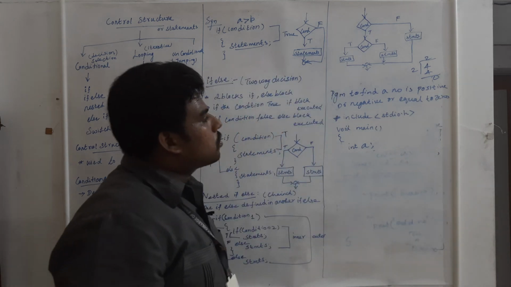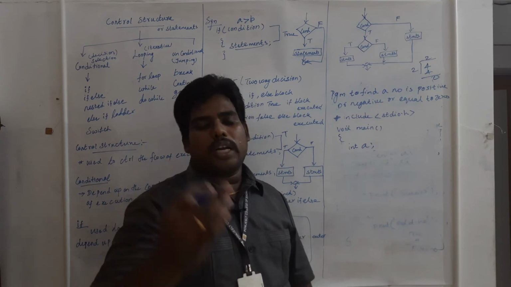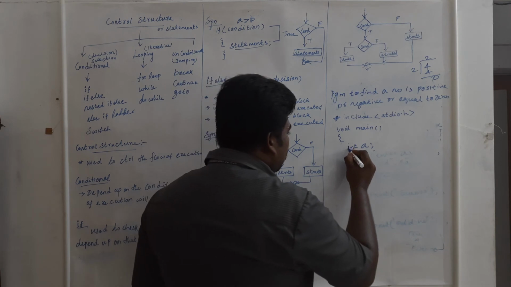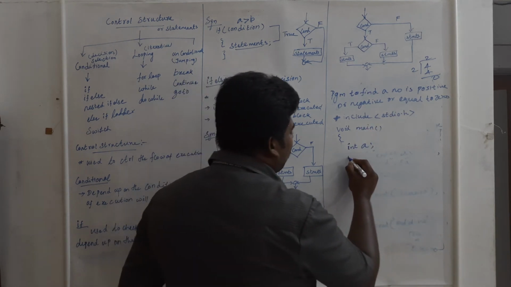How many inputs are required? Only one number, so one variable is enough. I declared only one variable, int a. Now I am going to get the input for this a.